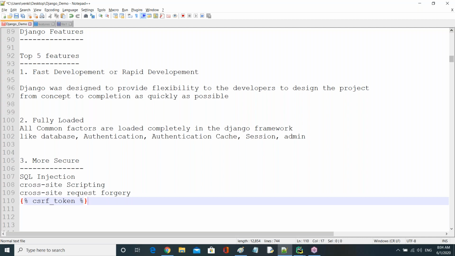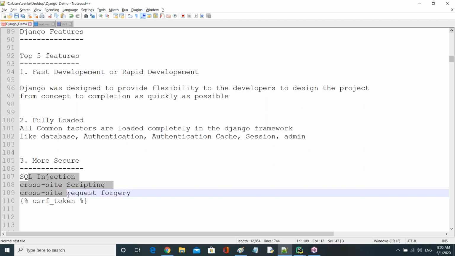We specify like this. That's all. If you specify just this name, then a lot of lines are included in this one. Then it's very, very useful in our projects. Which one? CSRF token. That means cross-site request forgery. So what is the meaning of injection, sir? What is the meaning of this scripting? We will see all of that in our concept.